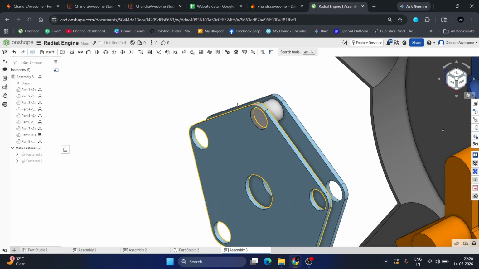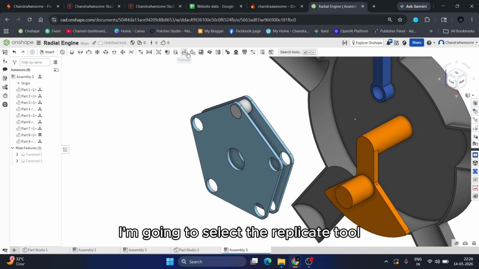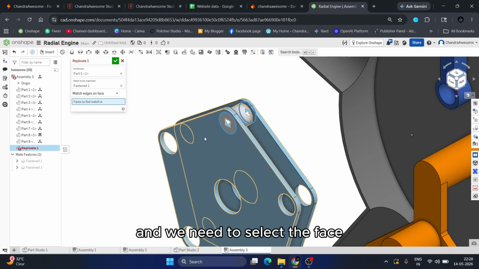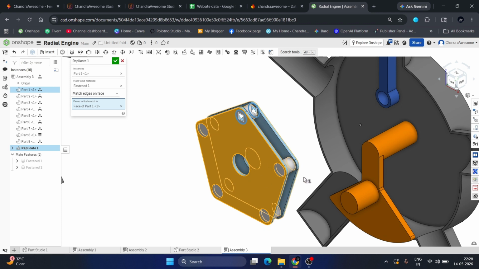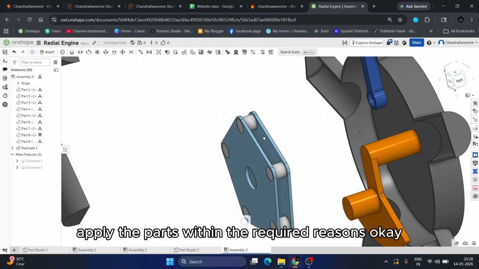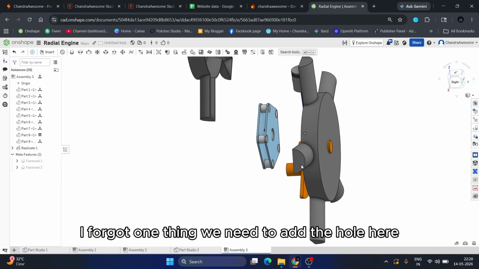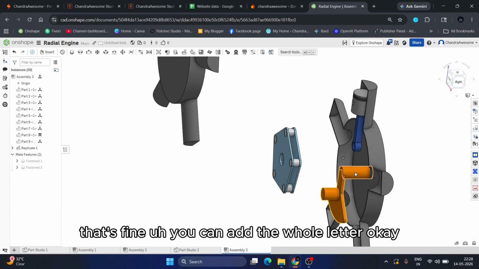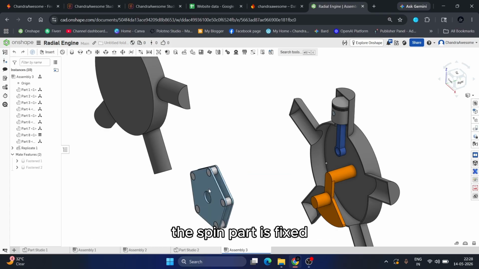With the plate done, now I'm going to select the replicate tool and choose the pin, and we need to select the face. Select any face, and the pin will automatically apply to the parts within the required regions. Like this, now the plate is fixed. I forgot one thing, we need to add the hole here. That's fine, we can add the hole later. Okay, the pin part is fixed.